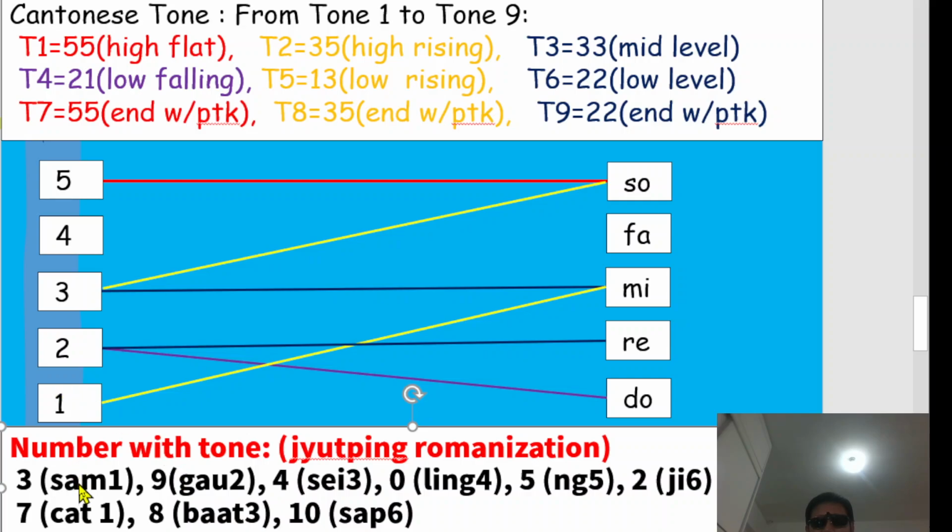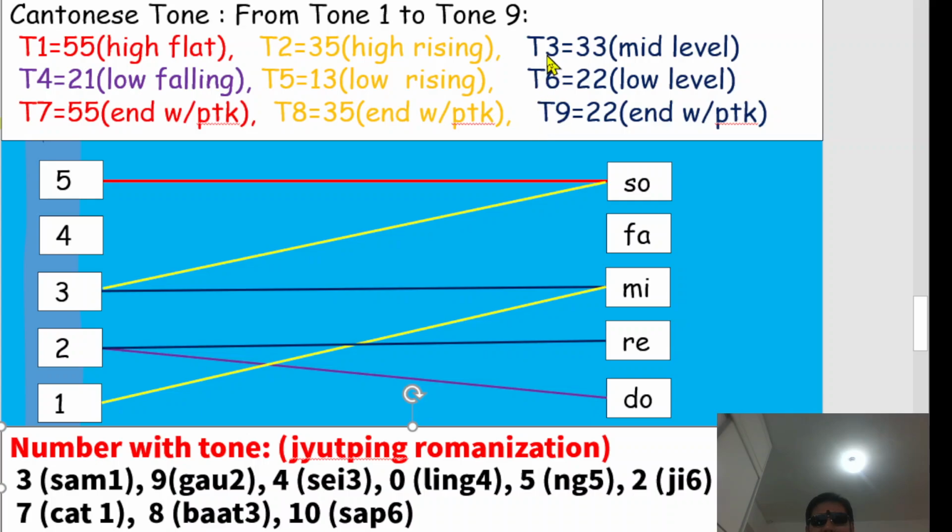So 3 in Cantonese will pronounce sam. Sam belongs to tone 1, 5, 5, high flat. Listen again. Sam. And then the next number will be 9, gao. Gao belongs to tone 2, from 3 to 5, high rising. Again, gao.